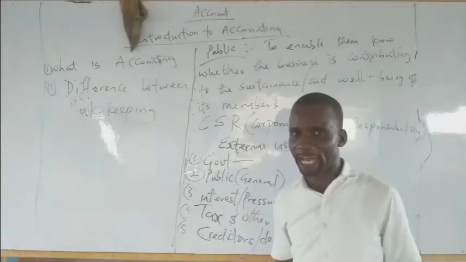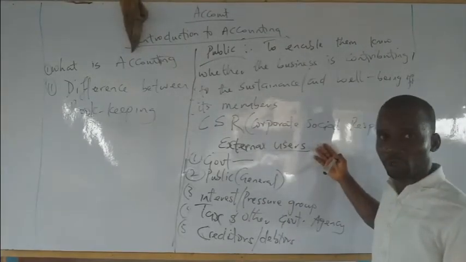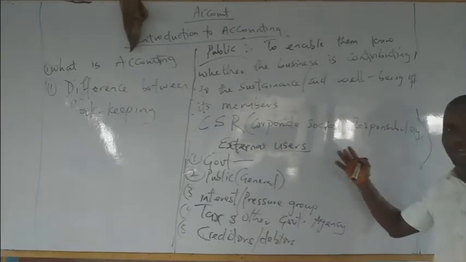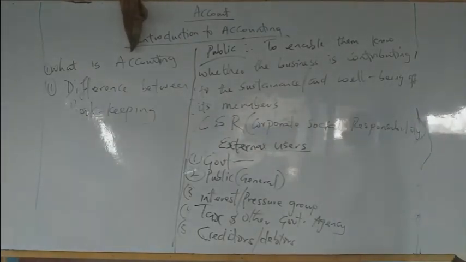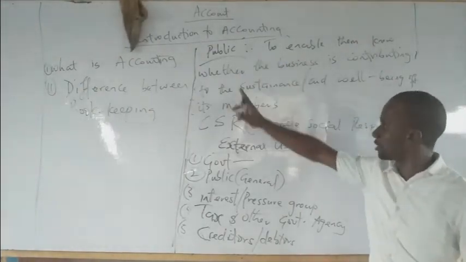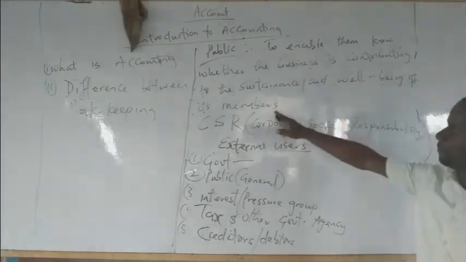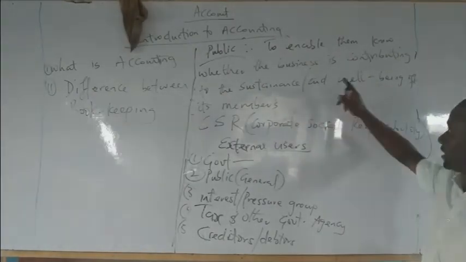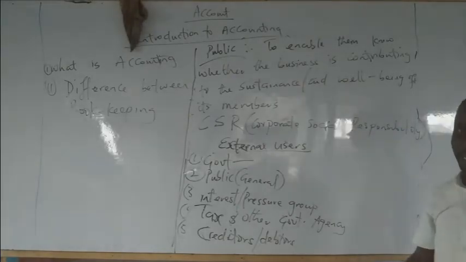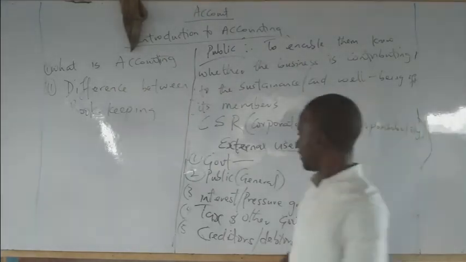Now, all this corporate social responsibility are usually documented in their financial statement. And what are their financial statements? The statement of profit and loss account, as they call it now. There's the statement of financial position, which is known as the balance sheet. So this is the main interest of the public. Is this business sustaining its members or the public or the environment? And how is it contributing to the well-being of its members? Taking notes, okay? Let's go ahead.